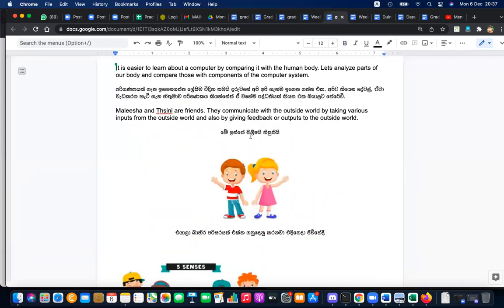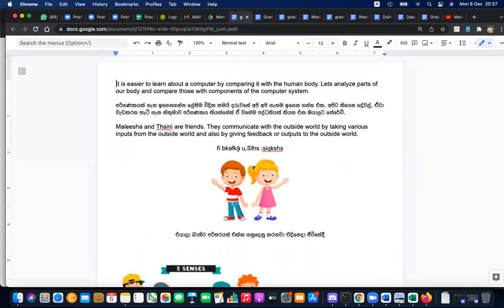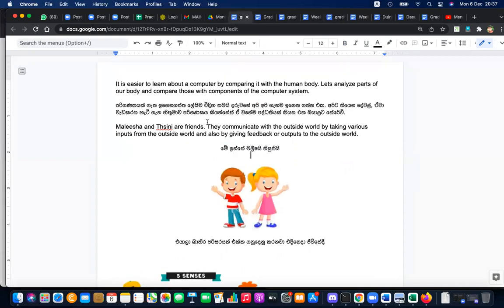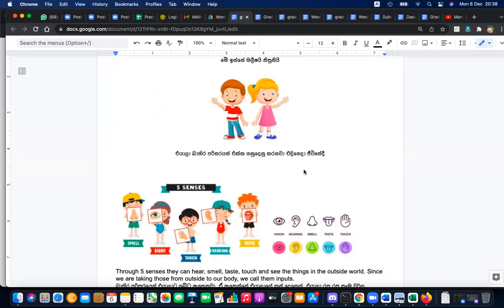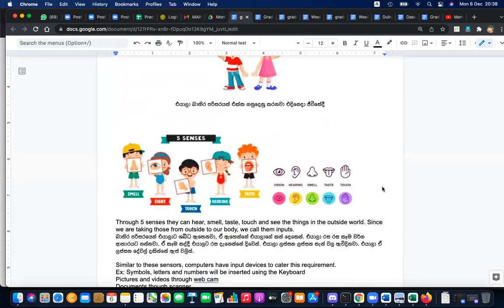Okay. Here's the extra reading. Let me go through that quickly. Right here you can see, we have compared the computer system to our human body. It's just a comparison. There are two characters, Malaysia and Tisuni, who are working with the environment using their senses.